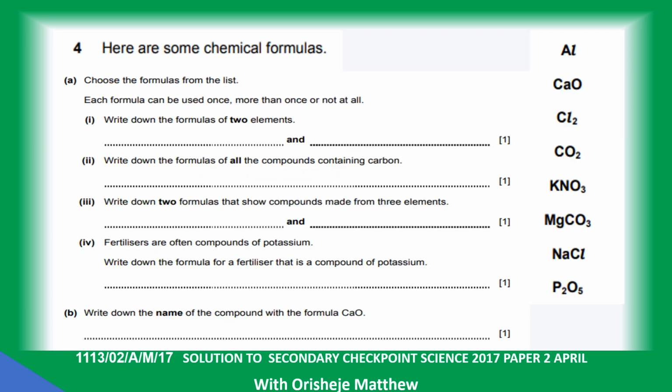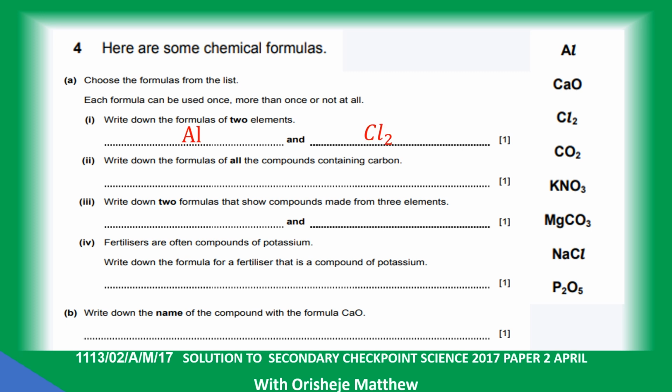Question 4. Here are some chemical formulas: aluminium, calcium oxide, chlorine, carbon dioxide, potassium nitrate, magnesium carbonate, sodium chloride. Each formula can be used once, more than once, or not at all. Write down the formula of 2 elements. We have aluminium and chlorine.